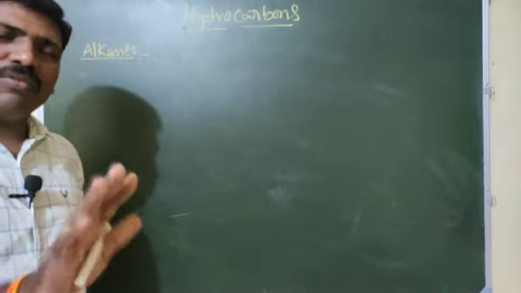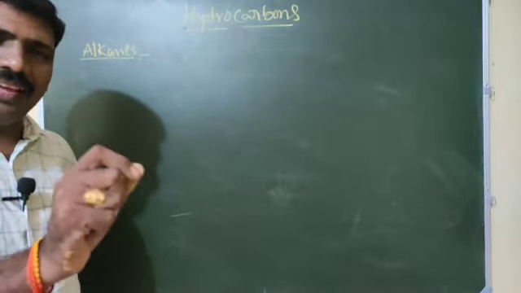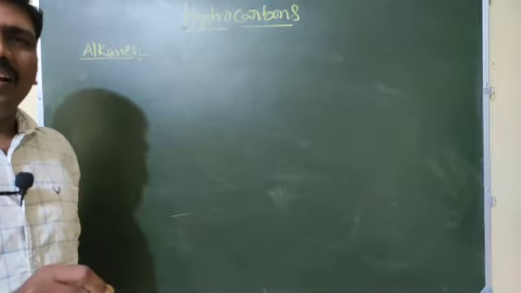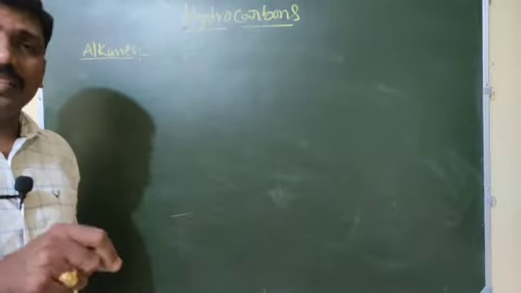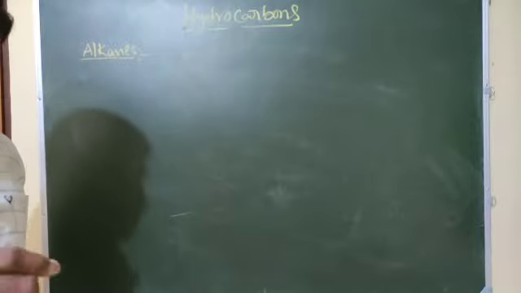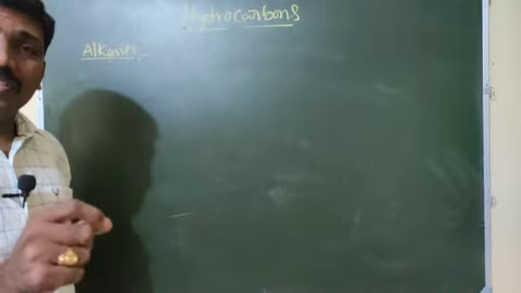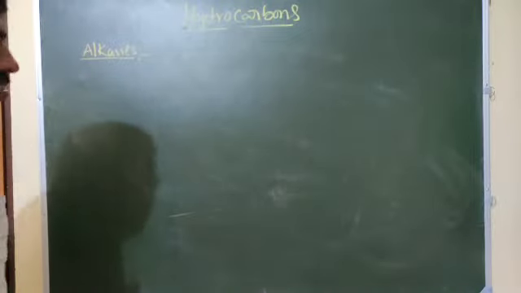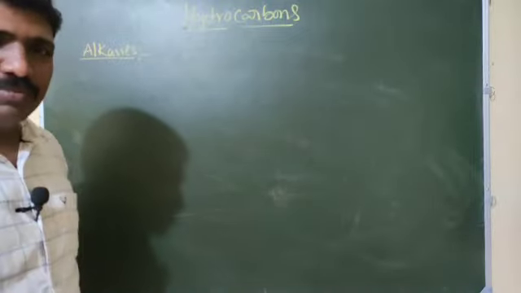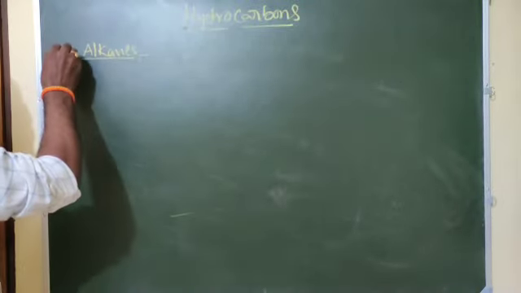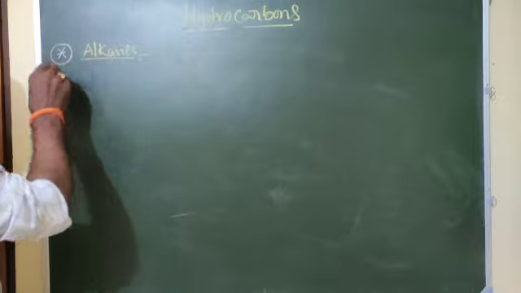In this chapter we will discuss all these three and aromatic compounds also: preparation methods, structure, general properties, and nomenclature of alkanes, how to write a name. Chemical properties as well as physical properties and preparation methods of alkanes we will discuss fully.